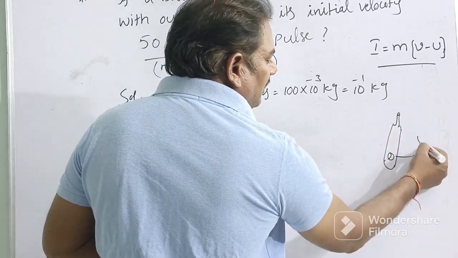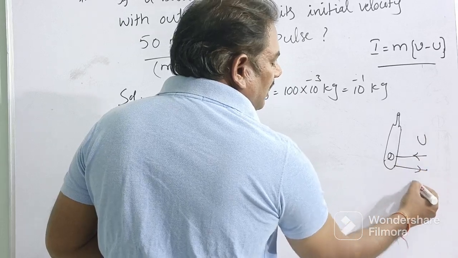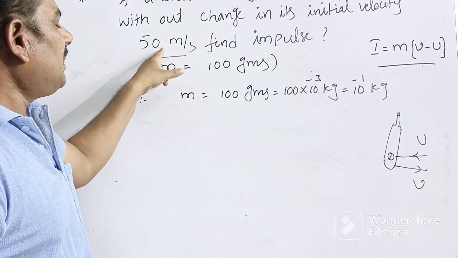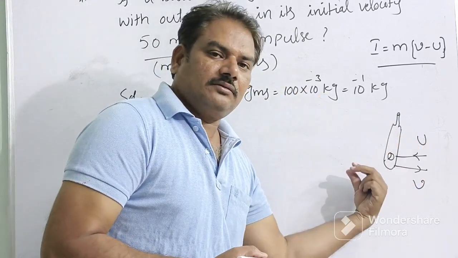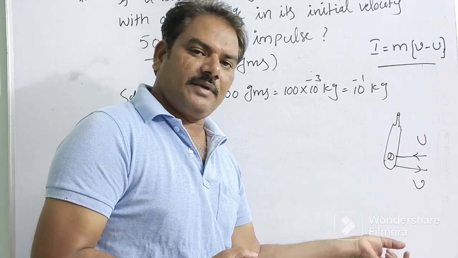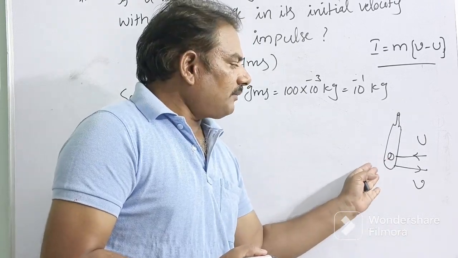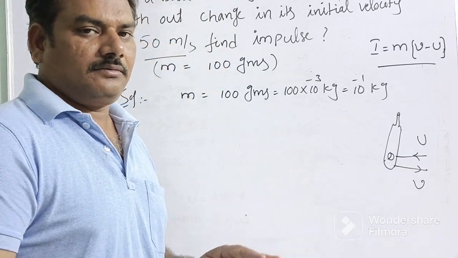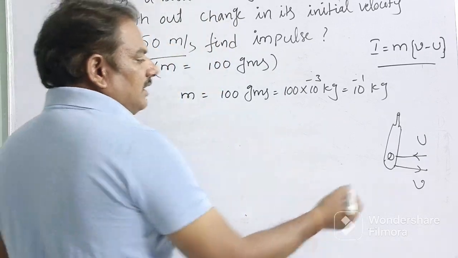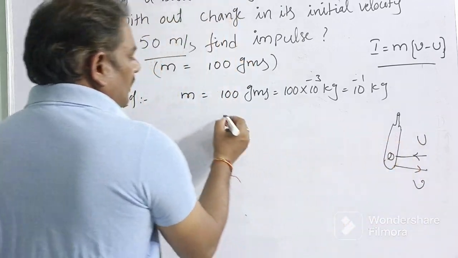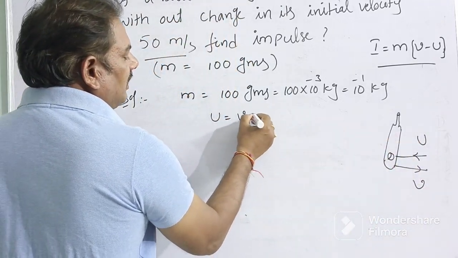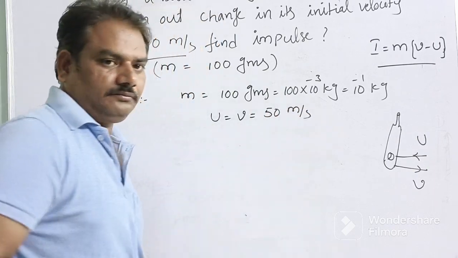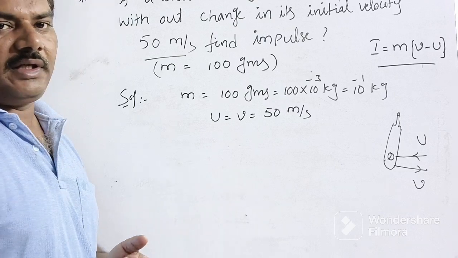So the ball returns with the same speed at which it arrives. The ball came with 50 meter per second, so the initial velocity of the ball is 50 meter per second. After hitting the bat, the speed of the ball doesn't change. So initial and final speeds are the same: u equals v equals 50 meter per second. But both are in opposite directions.